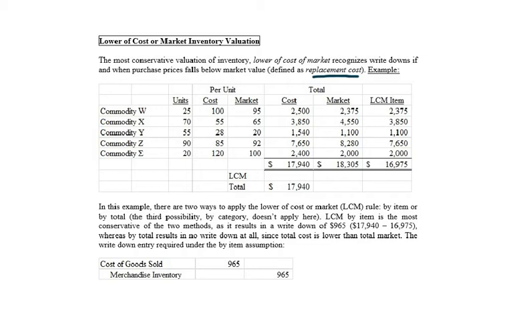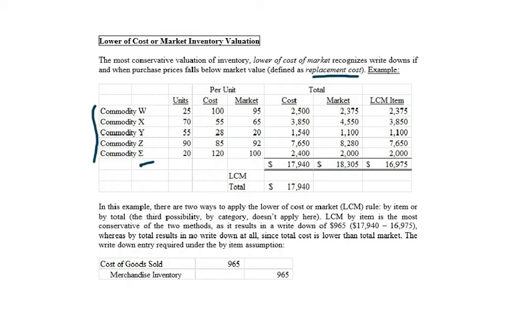Cost to replace it. So in this case, we have 5 commodities on our hands, W, X, Y, Z, and sigma. So I thought I'd throw a little Greek notation at you there. In this case, it's really very simple. There's 3 possible ways of handling it here.